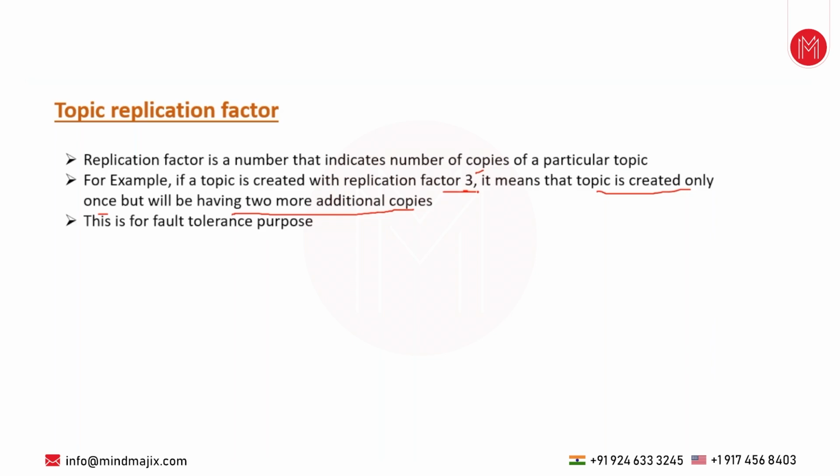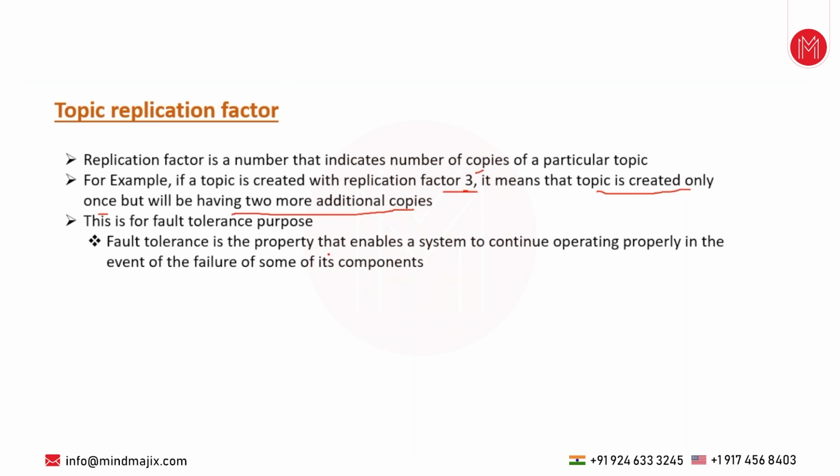This is for fault tolerance purposes. We have already seen that Kafka has a great advantage called fault tolerance. It means although one instance is down, another instance of the cluster can serve your application. Fault tolerance is a property that enables a system to continue operating properly in the event of a failure of some of its components.